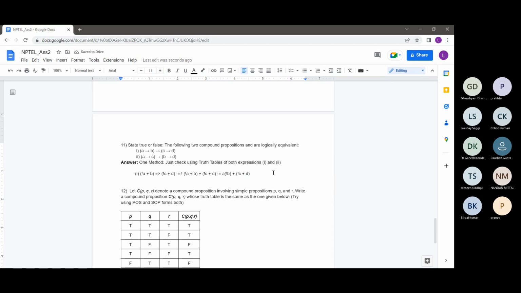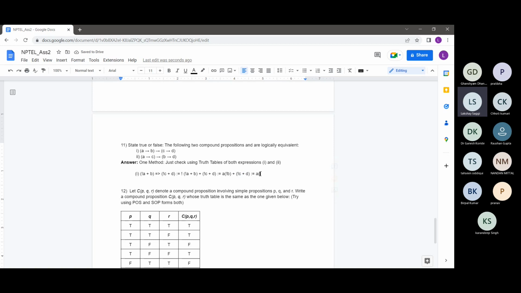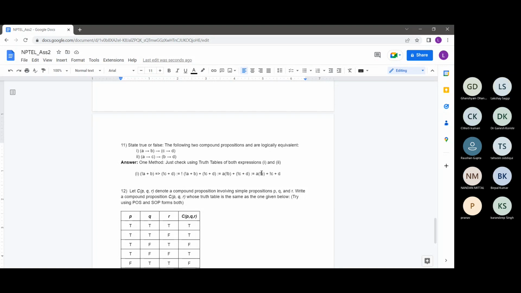So basically, this is the expression which it reduces to. I'm just saying, since all of these are additions, this addition operator, or OR operator, is associative, I can just write it as, since ordering is irrelevant, a not b plus not c plus d. I hope it is clear to everyone. I have not done anything fancy here. So this resolves to just this expression.